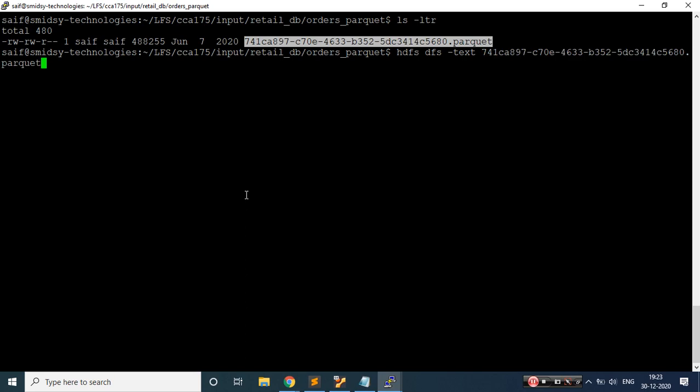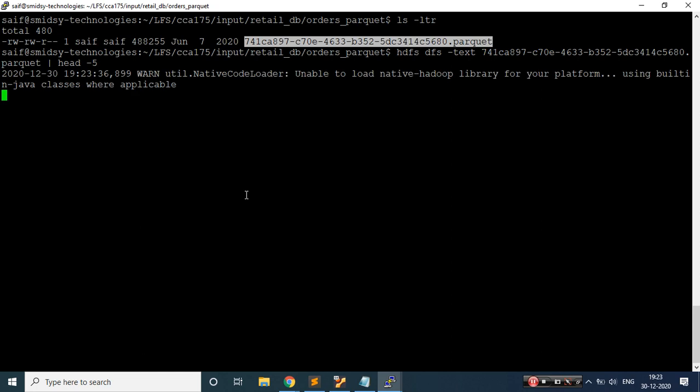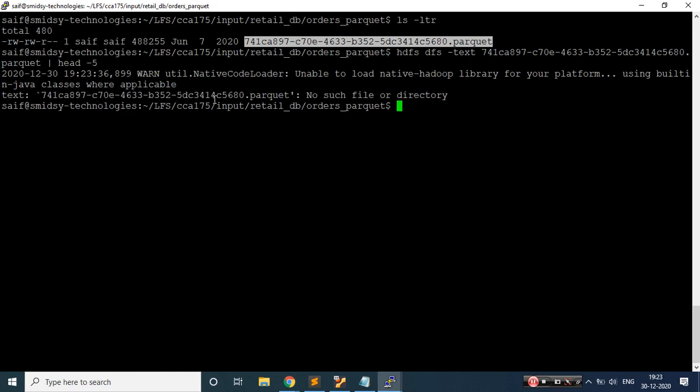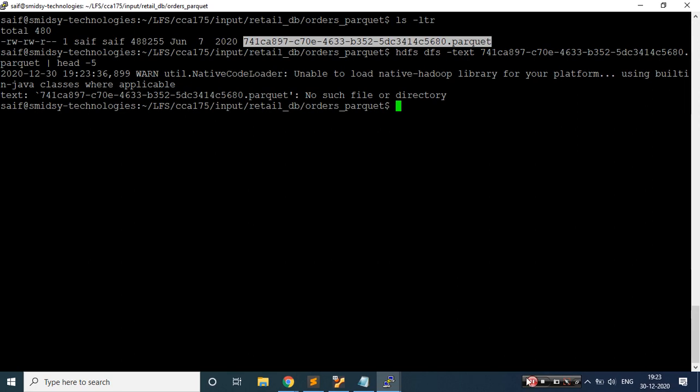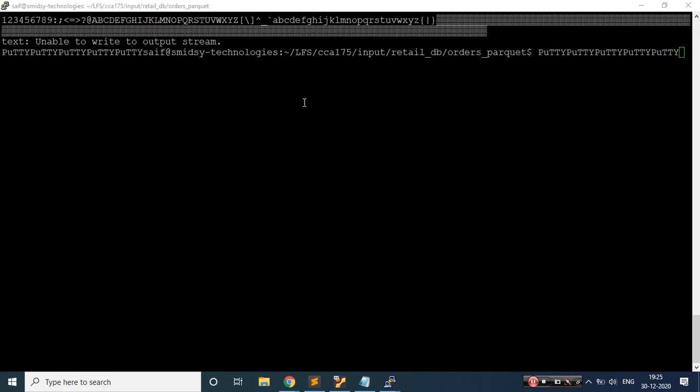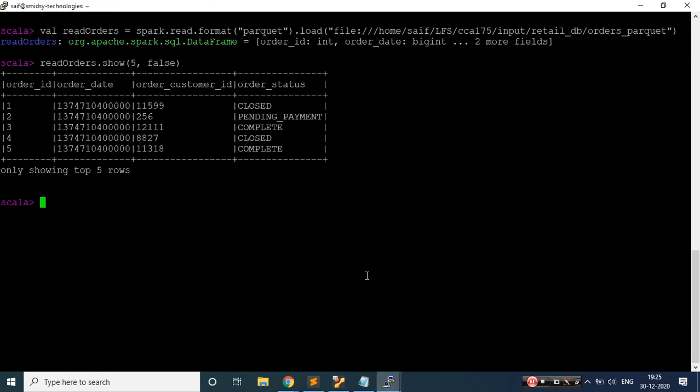So that's a parquet file. Let's hope this command gives me that result set. Okay, so it is telling me no such file or directory. That's strange. Let me just pause, resume the session. Okay, now if you see, this data is in a binary format. So on the Hadoop file system, I was not able to read that.